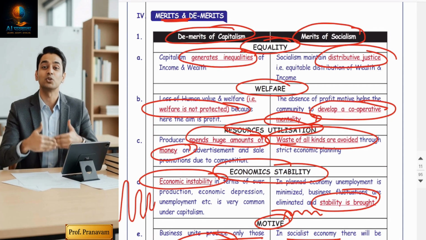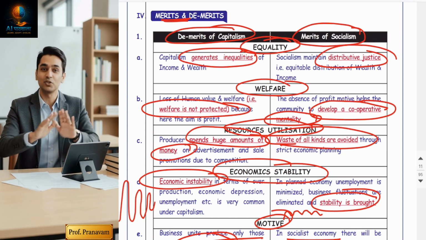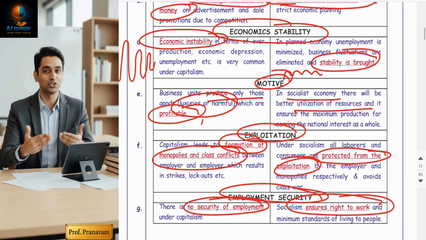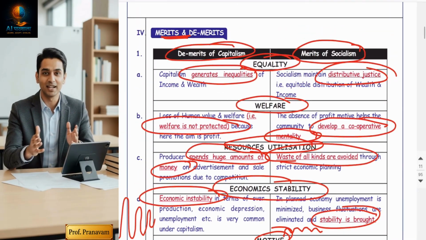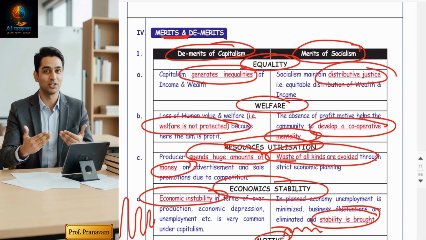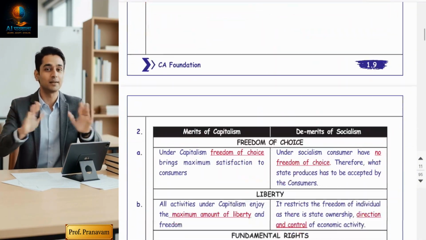So what are the demerits? Income inequality, unemployment, exploitation, instability. But what are the merits of socialism? Equality, employment, welfare, and stability. Totally opposite to each other.